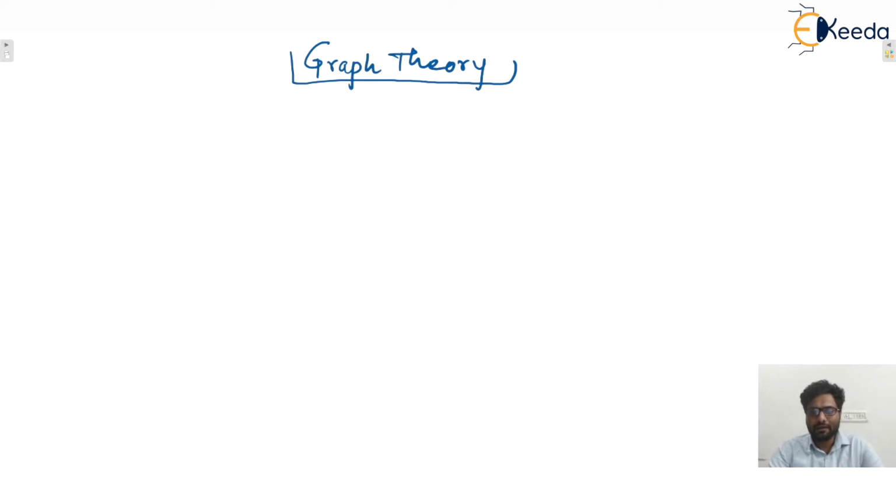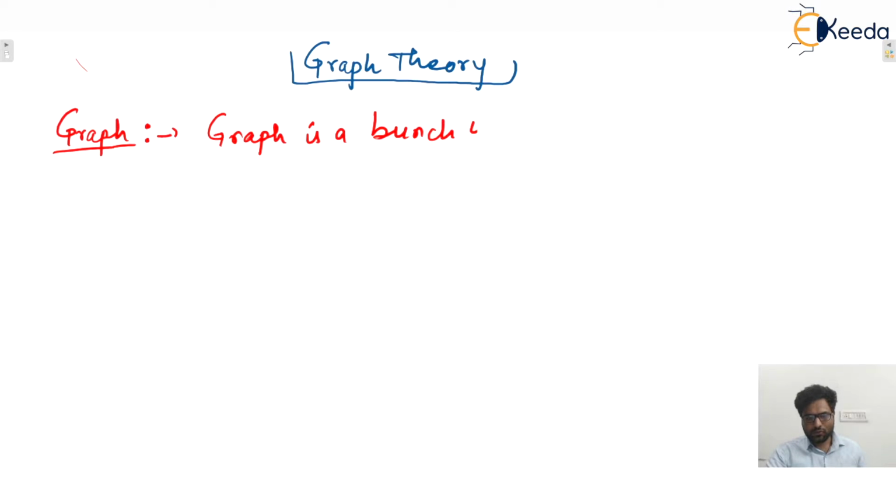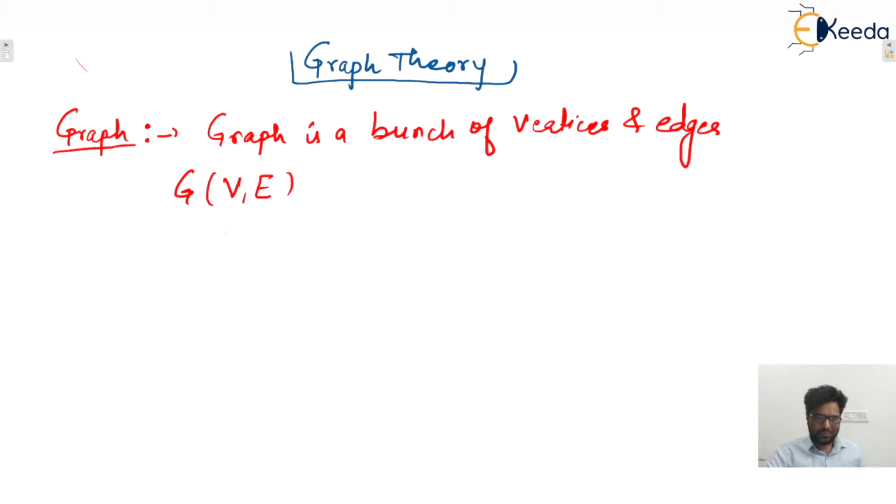Actually, a graph is a bunch of vertices and edges. So write down what is a graph. A graph is a bunch of vertices and edges that is represented by G(V, E), where V is the vertex set and E is the set of edges.